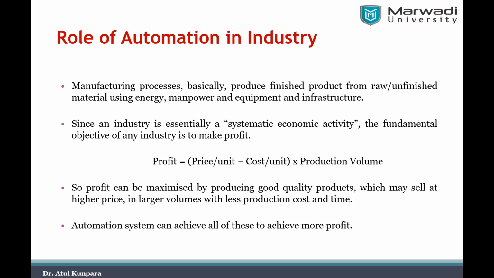do is, your automation has to first see, from the equation you can understand, we can increase the profit either by increasing the price of units, or you can reduce the cost, or you increase the production volume, isn't it? So here three things can be there. You can just understand this thing. One thing is that price per unit. You can give the increase to this if you want to increase the profit.